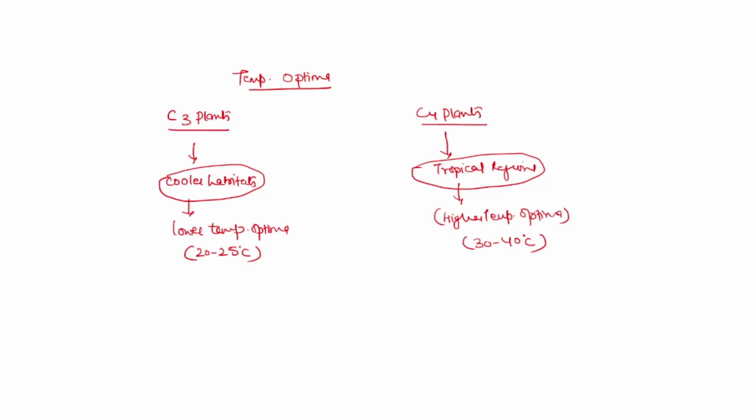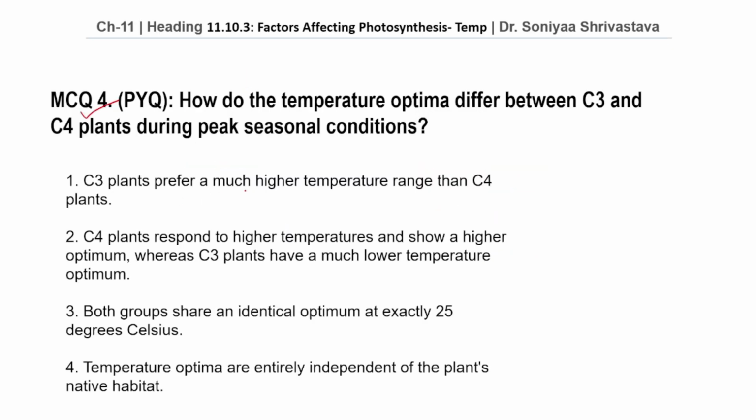Let's see our options. Option number 1. C3 plants prefer a much higher temperature range than C4 plants. This reverses the actual trend. Actually, C4 plants are better adapted to higher temperature than C3 plants. Therefore, this is the wrong option. Option number 2. C4 plants respond to higher temperature and show a higher optimum, whereas C3 plants have a much lower temperature optimum. Yes, this is our correct answer.